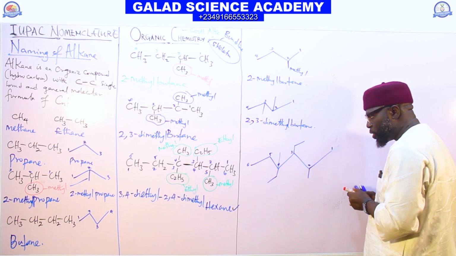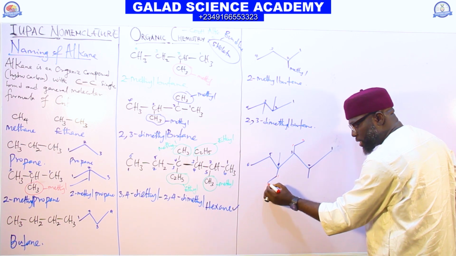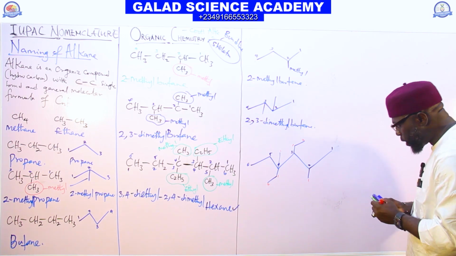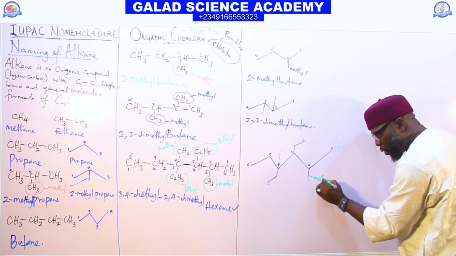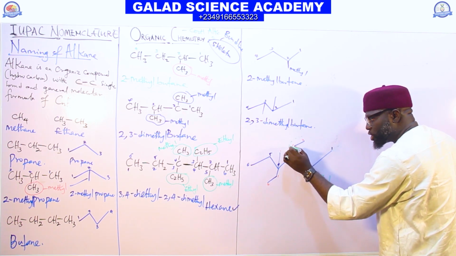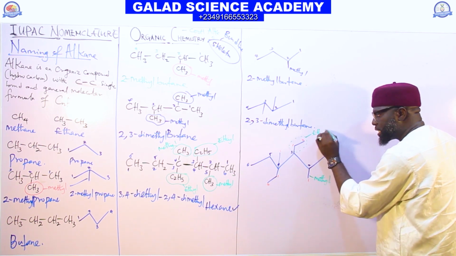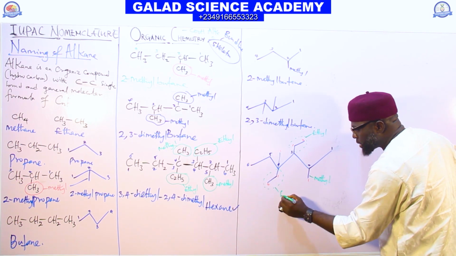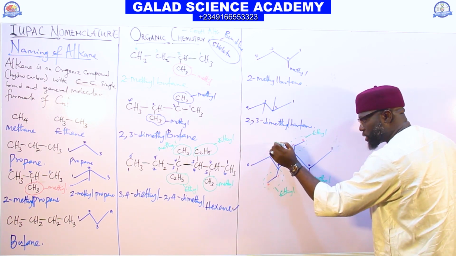At this place now, this is 1, 2. This is 1, 2. This is 1. This is 1. So this one that is having 1 here represents methyl. This 2 here, everything you have here, is 2, represents what we call ethyl. So everything you have here too represents ethyl. Everything you have here represents methyl.